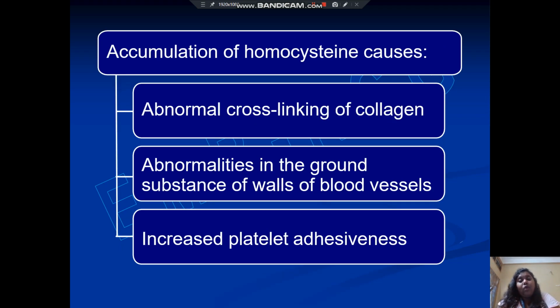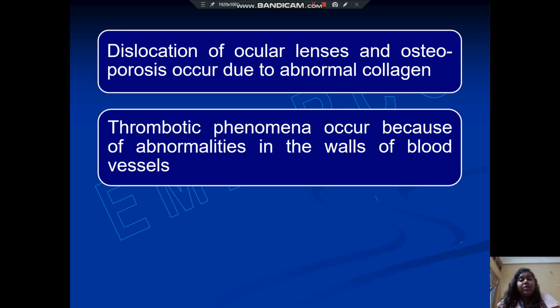Accumulation of homocysteine causes abnormal cross-linking of collagen, abnormalities in the ground substance of walls of blood vessels, and increased platelet adhesiveness. Dislocation of ocular lenses and osteoporosis occur due to abnormal collagen. Thrombotic phenomena occur because of abnormalities in the walls of blood vessels.